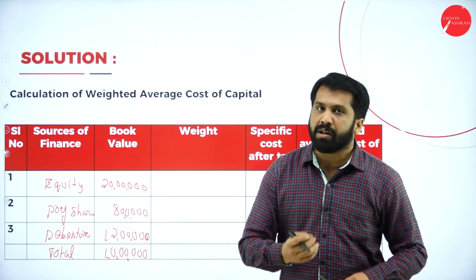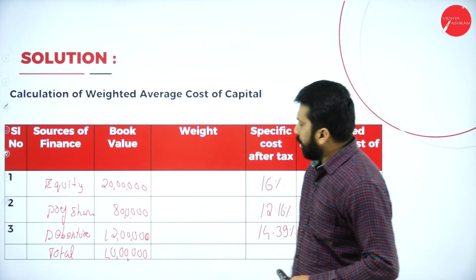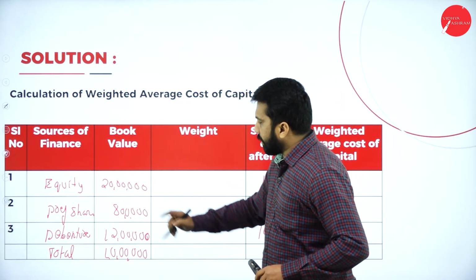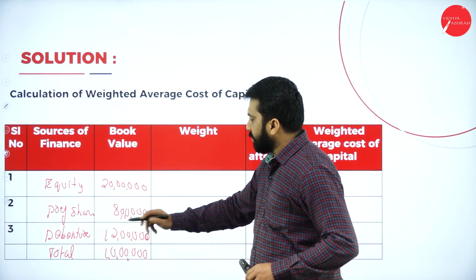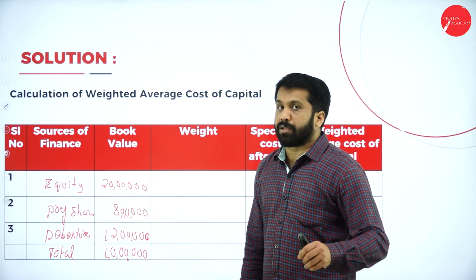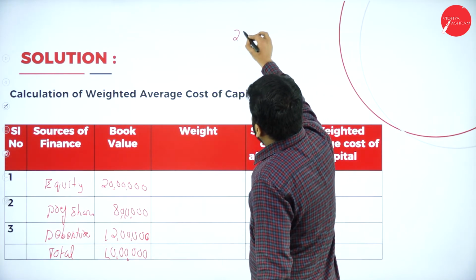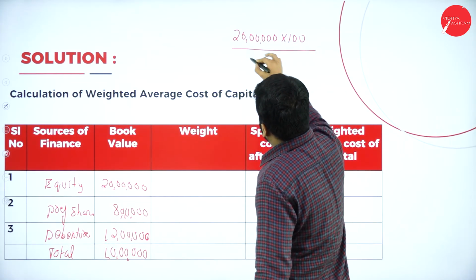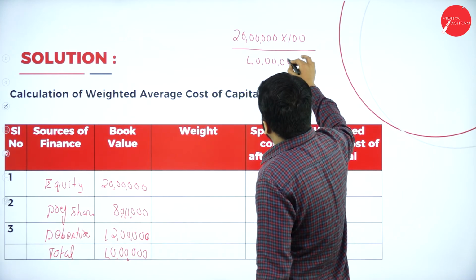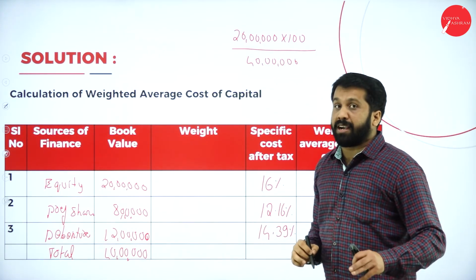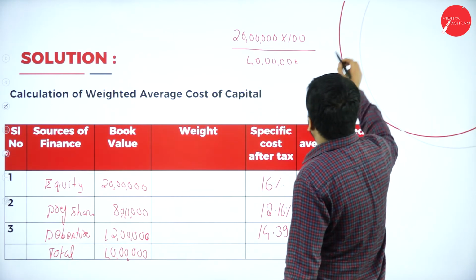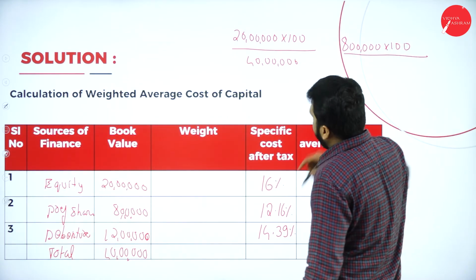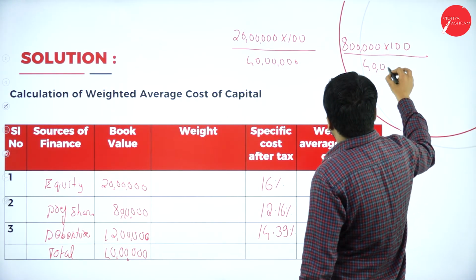Now we are supposed to find the weights. How to find the weight? 40 lakh is the total. Now we have to calculate for 20 lakh, for 8 lakh, it is not 80, it is 8 lakh, and for 12 lakh. 20 lakh into 100 divided by your total, which is 40 lakh. Similarly, the second, 8 lakh into 100 divided by 40 lakh.